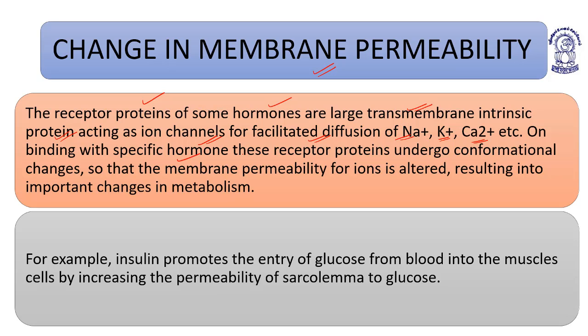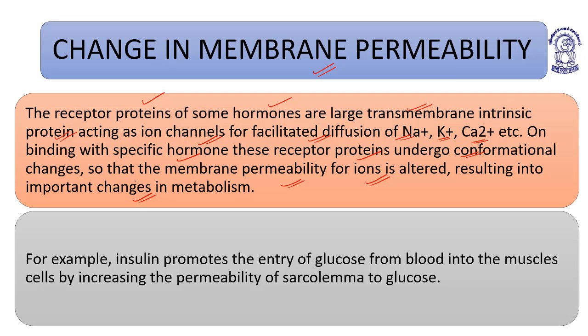On binding with specific hormones, these receptor proteins undergo three-dimensional conformational changes so that membrane permeability for the ions is altered, resulting in important changes in the metabolism.